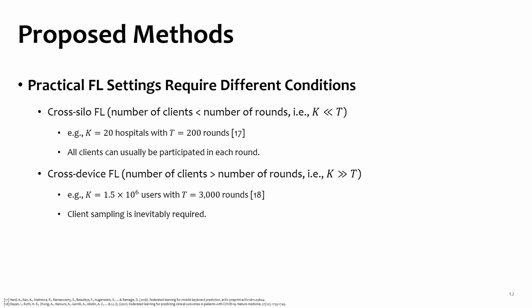Based on the previous ingredients, we can now make a better decision. Before going on, let's see two practical federated learning settings. First, the cross-silo setting, where the number of clients K is smaller than the total horizon T. Second, the cross-device setting, where the inequality is flipped. We should focus on the fact that the dependency on K and T is different in each setting, and this should be considered in practice.